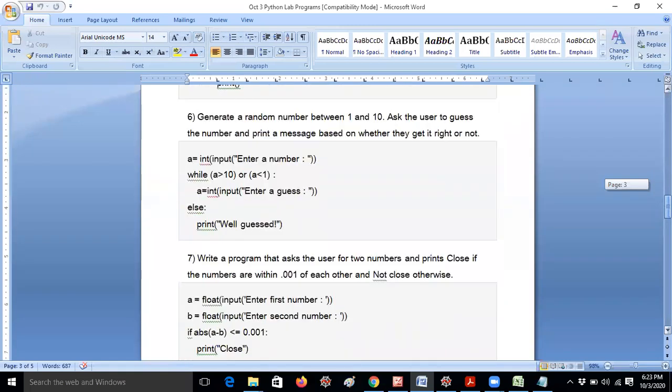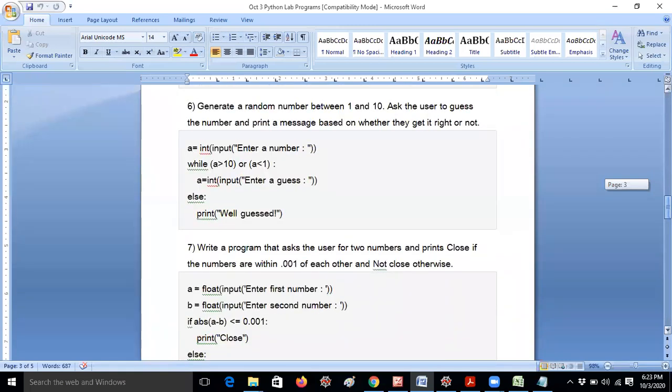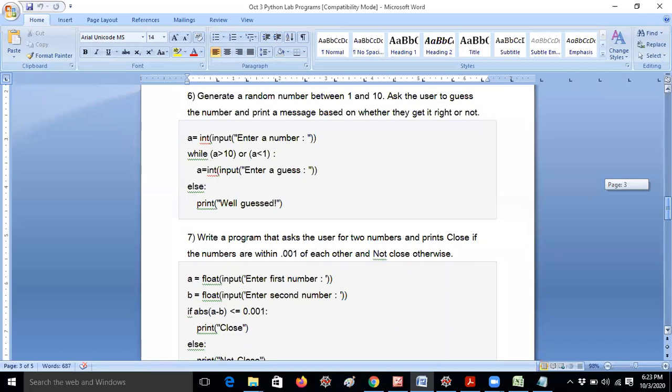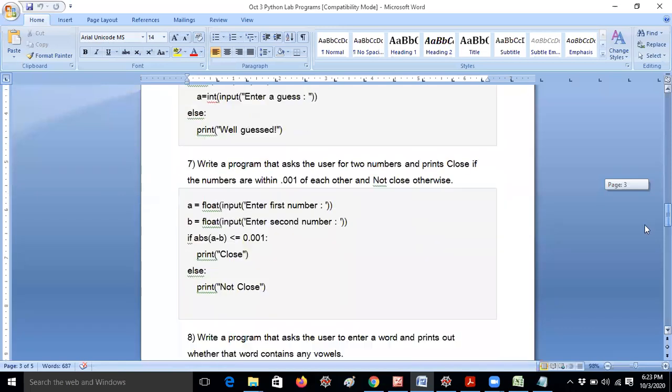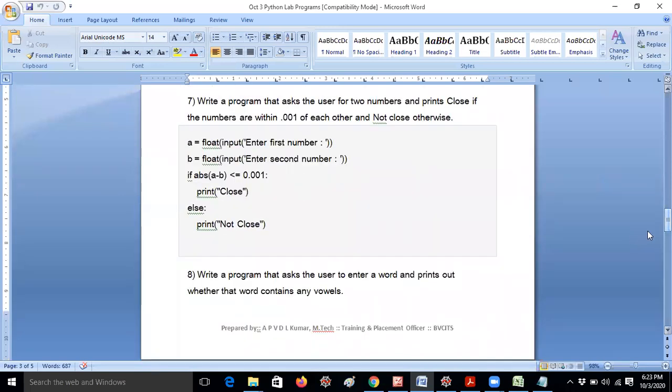Don't worry. Just keep a good observation book for all the programs, and you should write two outputs for every program. You should write two outputs for every program. Once again I am repeating.